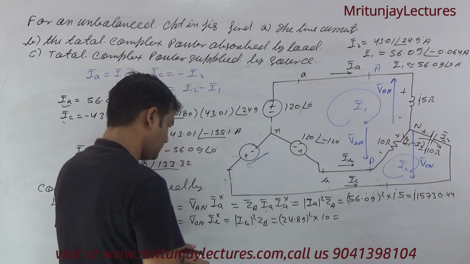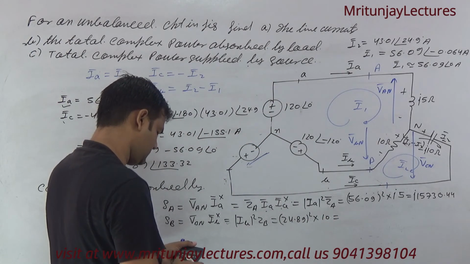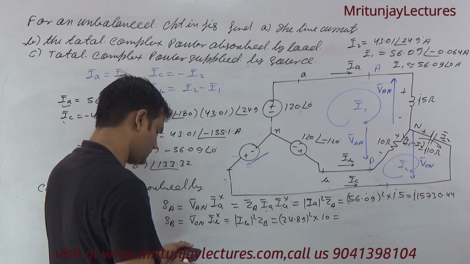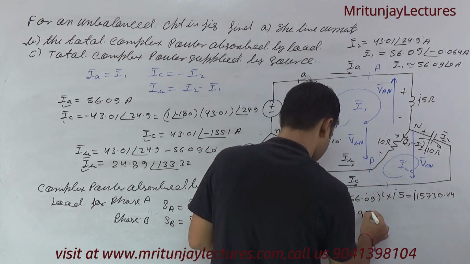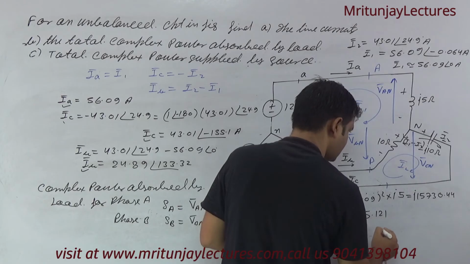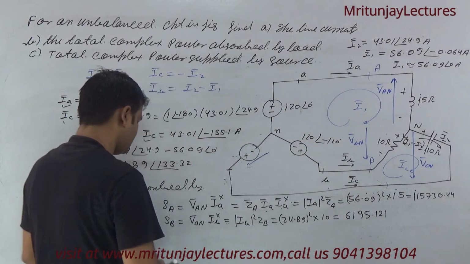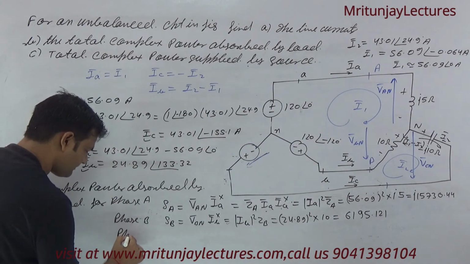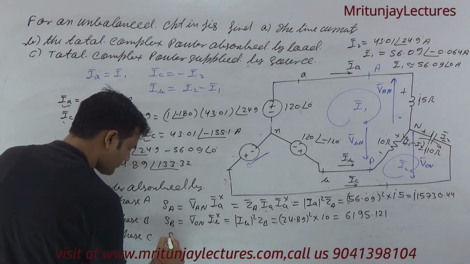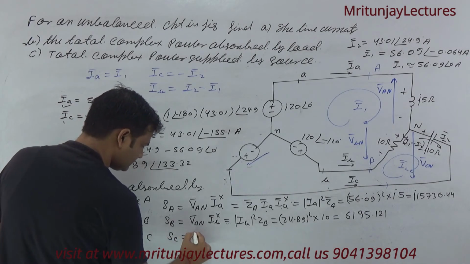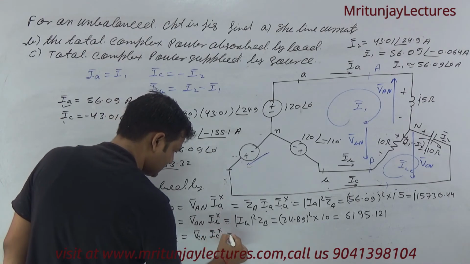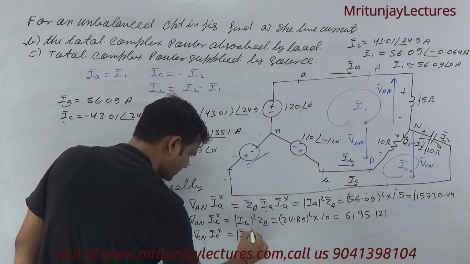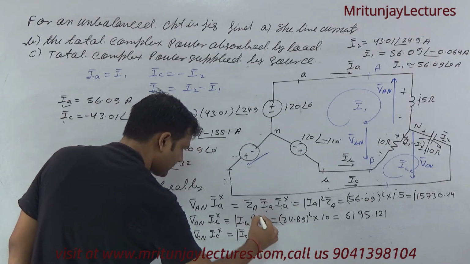Okay, so 24.89 to the whole square into 10, that is 6195.121. Okay, now corresponding to phase C, VCN into IC conjugate. It is written as mod IC squared into ZC. Okay.